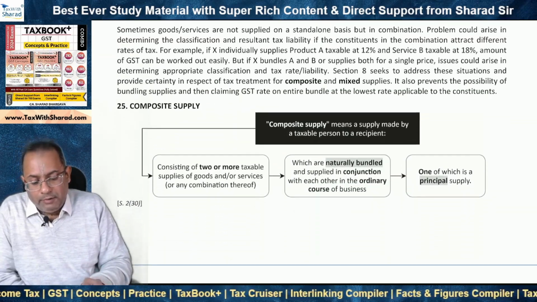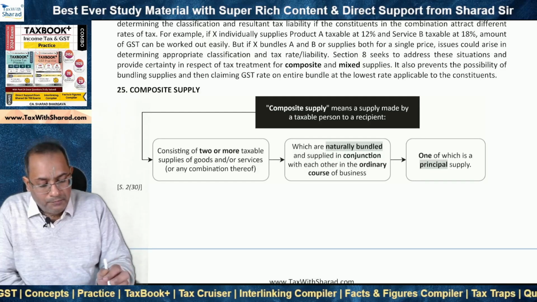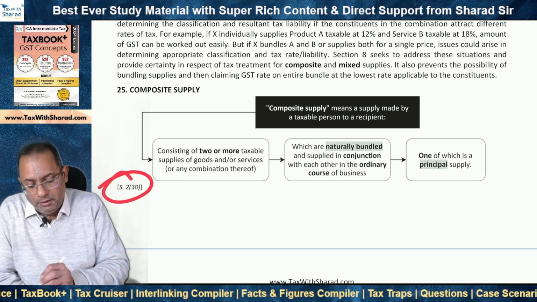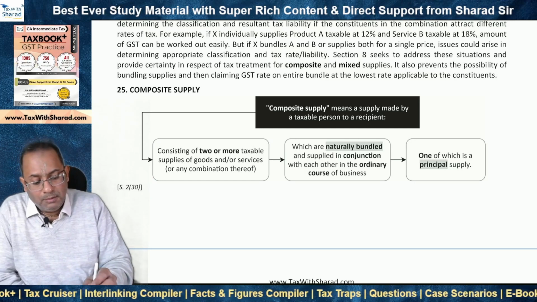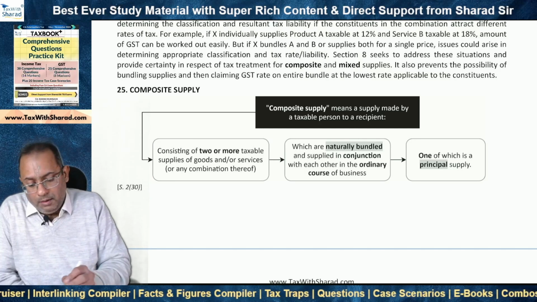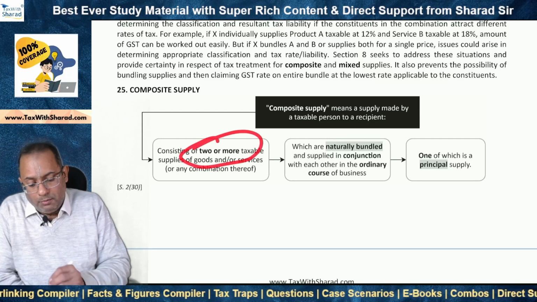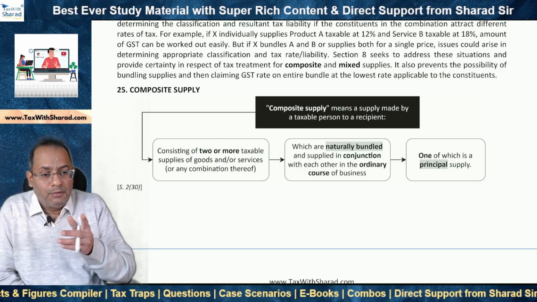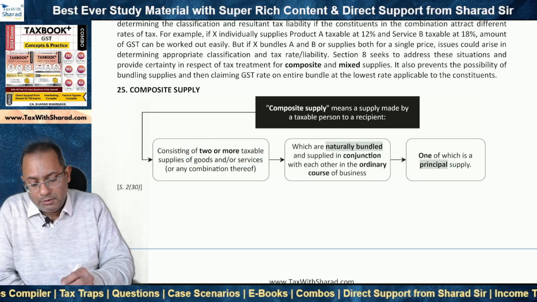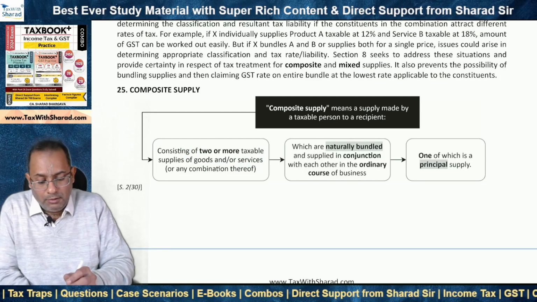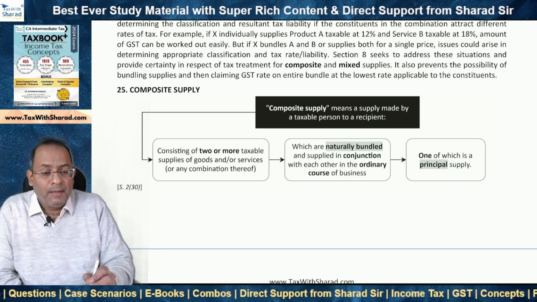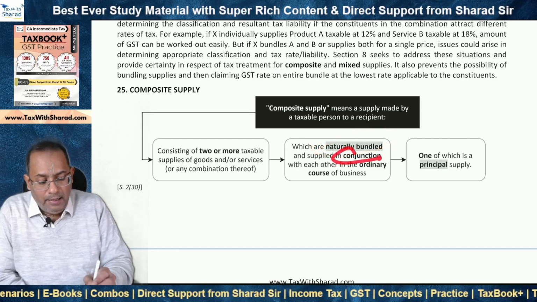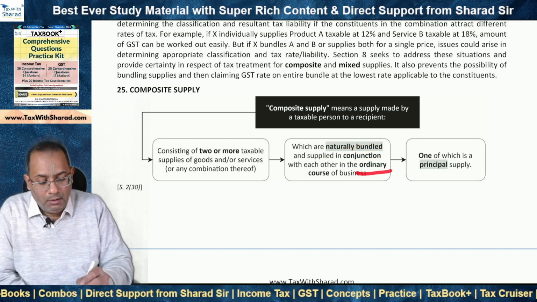And this is para 25 of the TaxBook, where you will see what is composite supply as per section 2(30) of the CGST Act. Composite supply means a supply which consists of two or more taxable supplies. So in this case, food and beverages, that means the restaurant service, as well as the cinema exhibition service. So two or more taxable supplies of goods and/or services or any combination thereof. And the second condition is which are naturally bundled and supplied in conjunction with each other in the ordinary course of business.